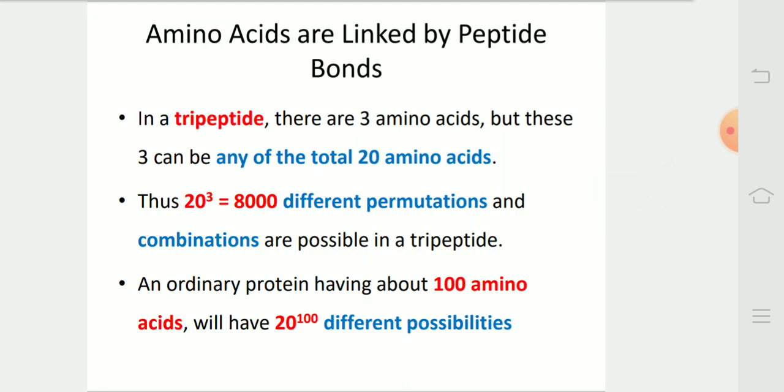In a tripeptide, there are 3 amino acids, but these 3 can be chosen from the total of 20 amino acids. Thus, 20 raised to 3, that is 8,000, different permutations and combinations are possible in a tripeptide. An ordinary protein having about 100 amino acids will have 20 raised to 100 different possibilities.